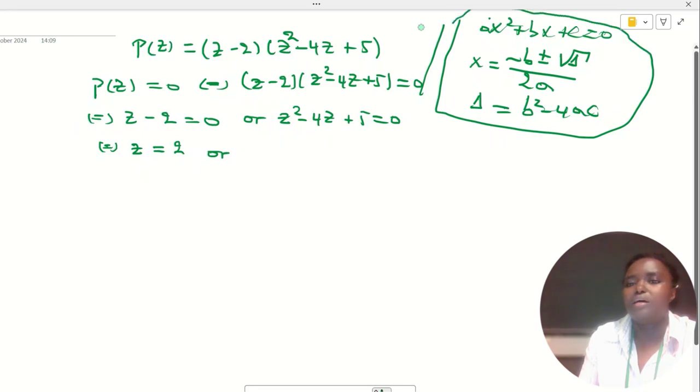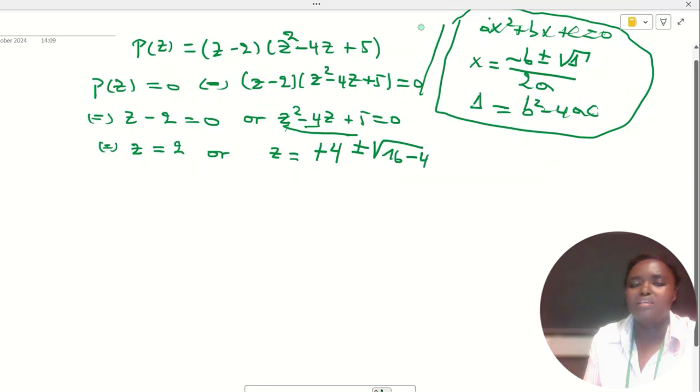So if we apply this to this equation, then z will be equal to minus b. Minus b is in this case minus 4, so minus 4 is plus 4. Then plus or minus the square root of b squared. b is minus 4, and minus 4 squared is 16.